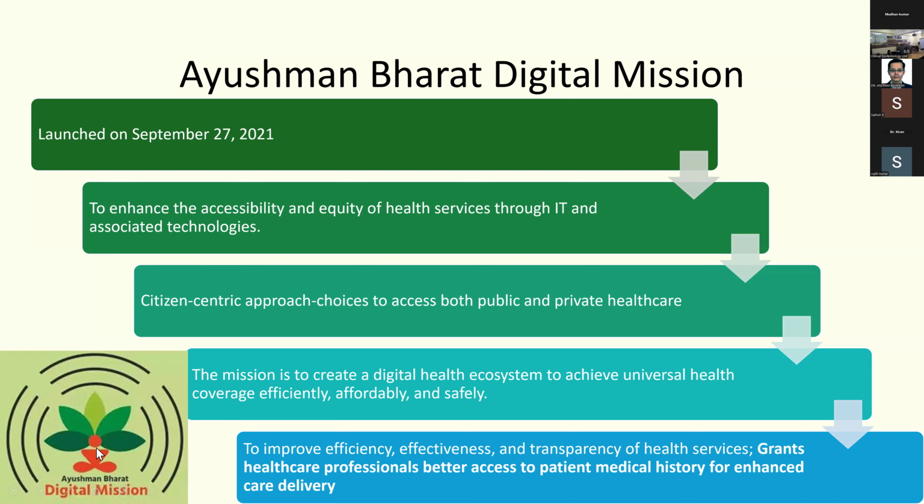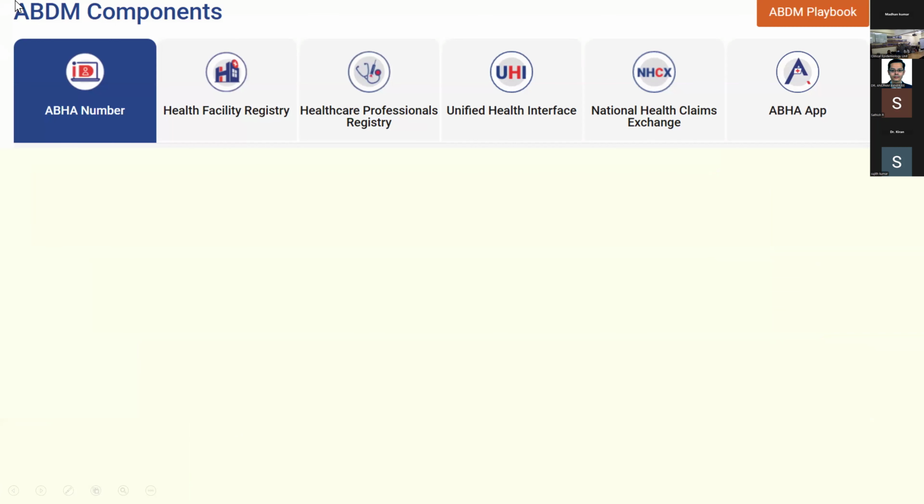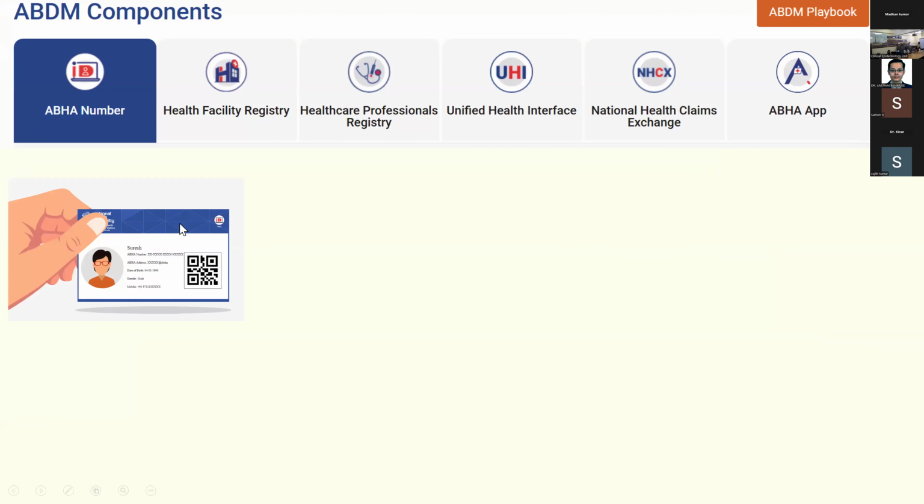So this is where the harmonization principle comes in. If you look at the ABDM components, it has an ABHA number. The ABHA number is basically a 14-digit secure number. It's very simple to create. You can go on the portal and just enter your Aadhaar card. You'll get an OTP to your phone and you get a new number. Or a patient can come to a hospital center, and then the hospital can help the patient initiate the ABHA number.